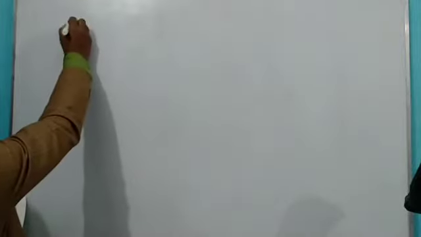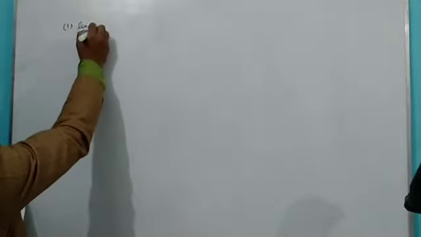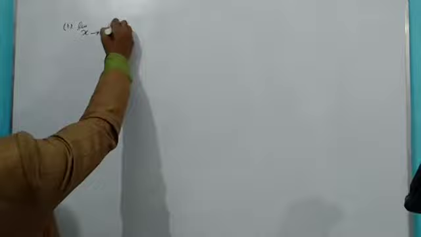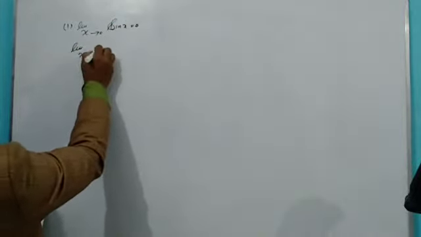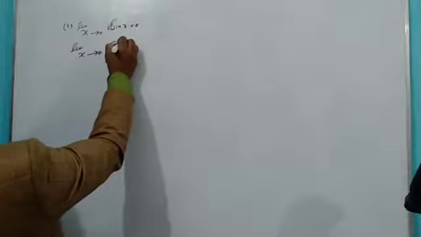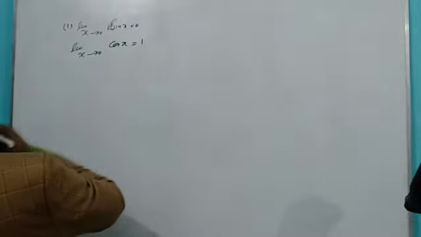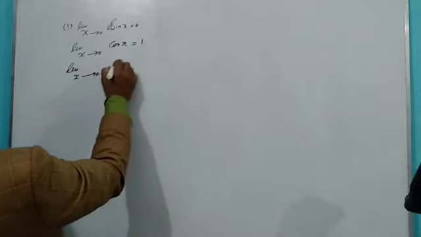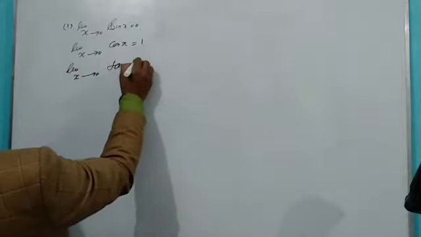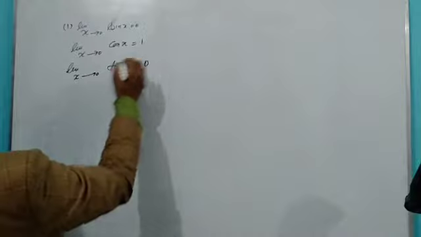The first formula is there: limit x tends to 0, if I am having somewhere sin x, it can be 0. Limit x tends to 0, if I am having somewhere cos x, that can be written as 1. And limit x tends to 0, if I am having tan x, it can be written as again 0.